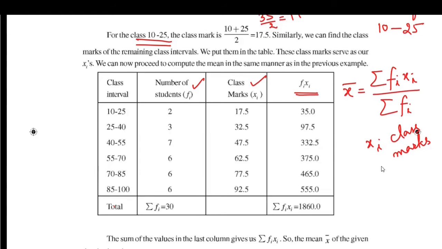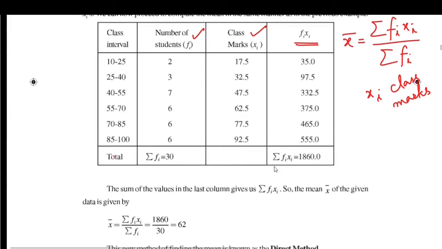In ungrouped data, xi are original observations, but in grouped data, xi's are class marks. So here we obtained the sigma of fi xi as 1860, and sigma fi is same as in ungrouped data, that is 30. Here in grouped data, sigma fi xi is 1860.